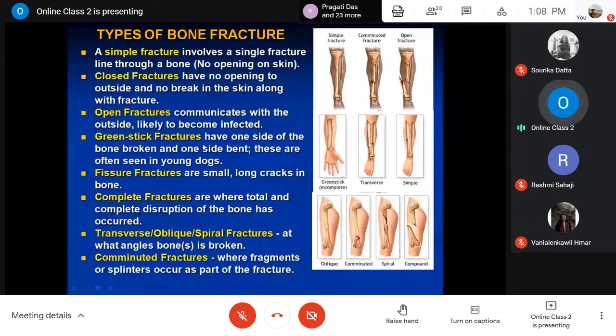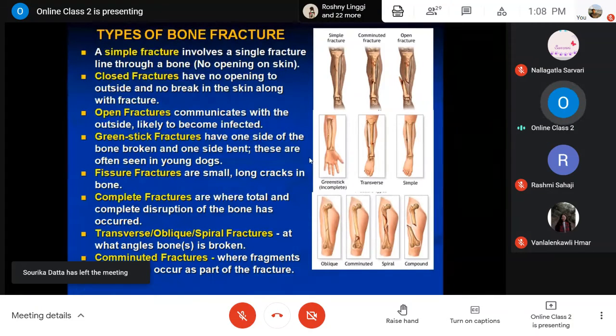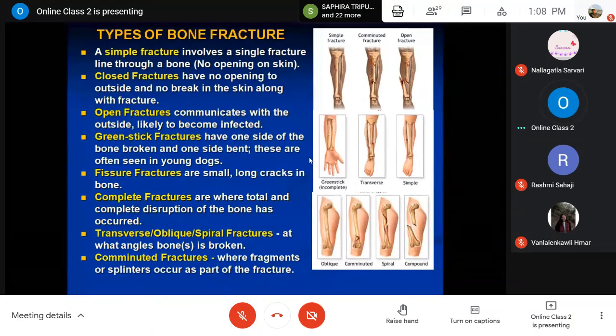Then green stick fracture. So the name green stick fracture, when you are trying to break a green stick, okay, you just go on bending. At last, one side of the green stick will show the break, only one side, not both sides.